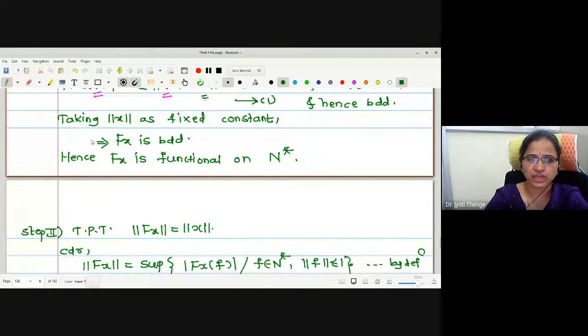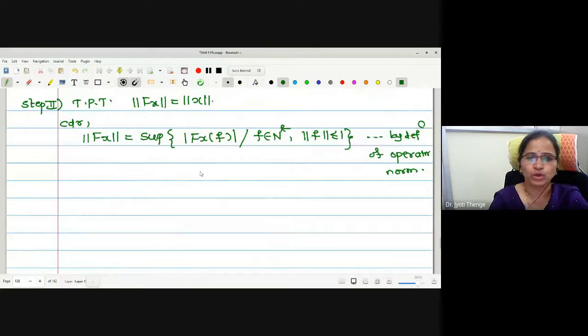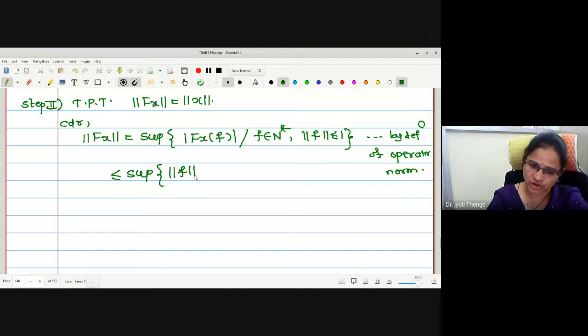Let us make use of this statement number 1 to replace this mod of fx upon f. With the inequality, this is norm of f into norm of x, such that f is in n star and norm f is less than or equal to 1.